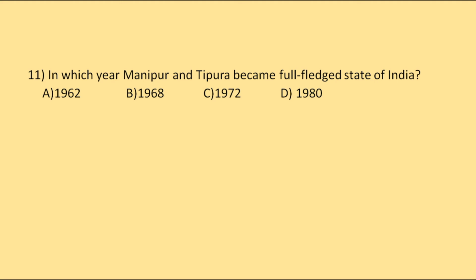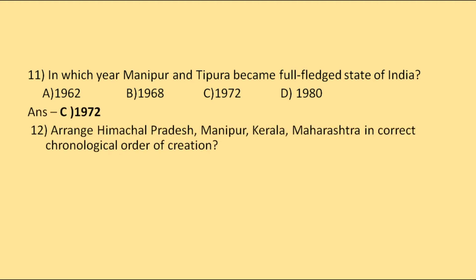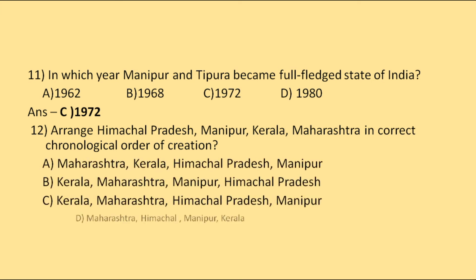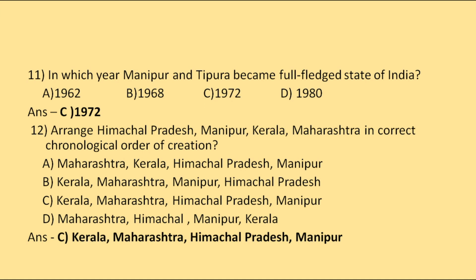Options are 1962, 1968, 1972 or 1980. So the correct option will be 1972. Then arrange Himachal Pradesh, Manipur, Kerala, Maharashtra in correct chronological order of creation. We have the options as this. So the correct option will be C, first Kerala, then Maharashtra, Himachal Pradesh and Manipur.